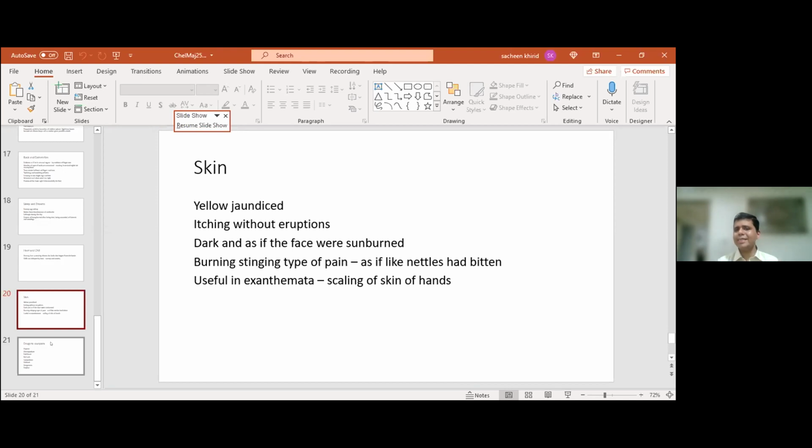There is a burning, stinging pain, just like nettles had bitten. So that's from where I thought of Urtica urens. So if Urtica urens fails, it's worth trying Chelidonium. It is also very useful for eruptive fevers, and you get a lot of scaling from the skin of the hands.